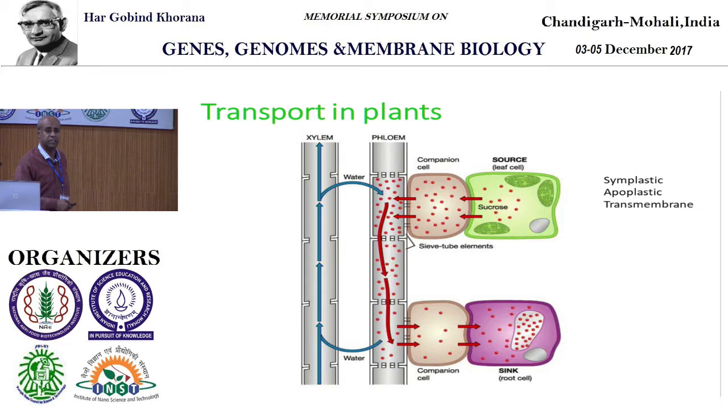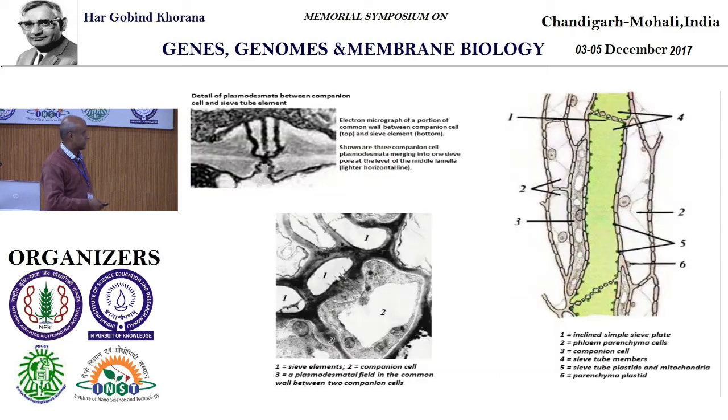This is the source and sink relation. As a plant grows from the juvenile to the reproductive phase, it has its flower and its fruit. So the fruit is a strong sink, from the leaf to the strong sink. The food must go, or whatever, be it development, be it growth, be it defense, all sorts of molecules must be transported from the source to the sink. So I will use the words source and sink. Anything I talk about in the source means this RNA must be expressed in the source, and this RNA must have been transported through the phloem stream to the sink. And in potato, it is the potato tuber itself.